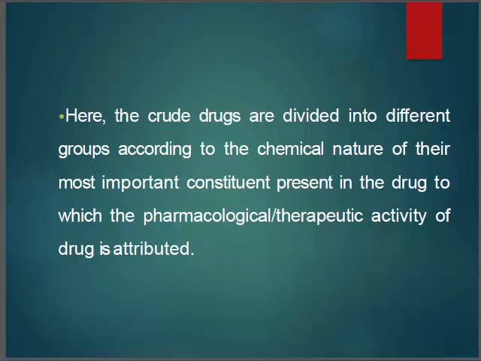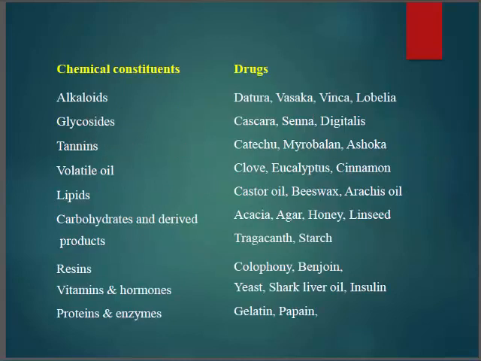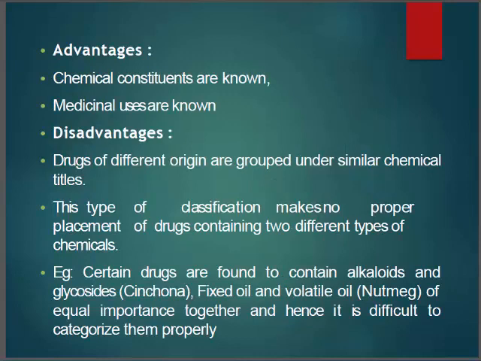Simply, that's enough, and we can write it like this for definition purposes, whatever is available on the screen. So next, chemical constituent and drug: alkaloids, Datura, Vasica, Vinca, Lobelia. Next is advantage: its chemical constituents are known, and medical uses are known.